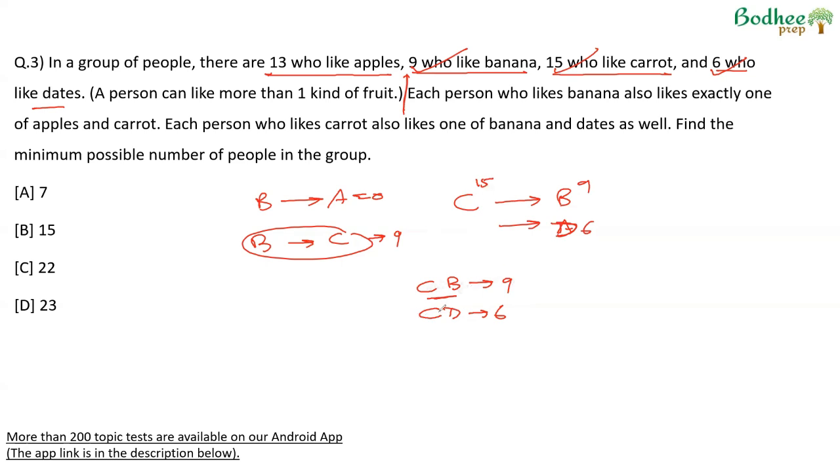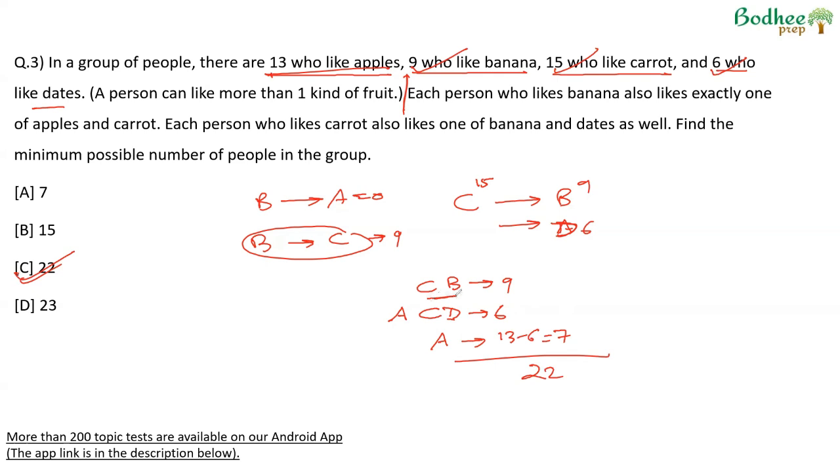But what we can do is, people who like carrots and dates might also like apples. So this number remains 6 because dates was 6. Now the third group will be the number who like only apples. There were 13 people who liked apples, out of which 6 have been counted. So 13 minus 6, 7 remain. And therefore 9 plus 6 plus 7, 22.